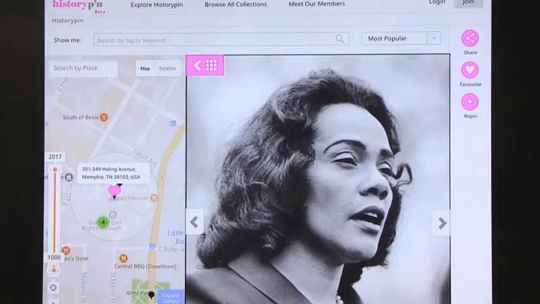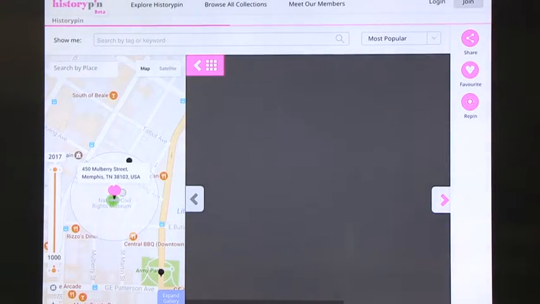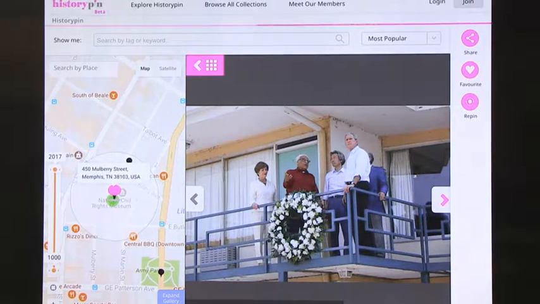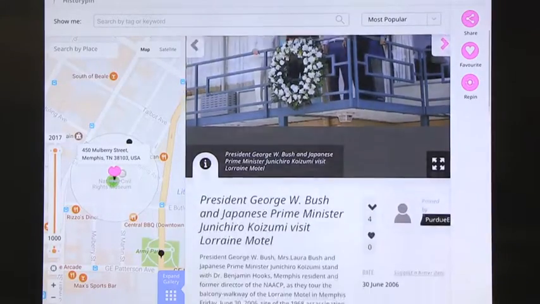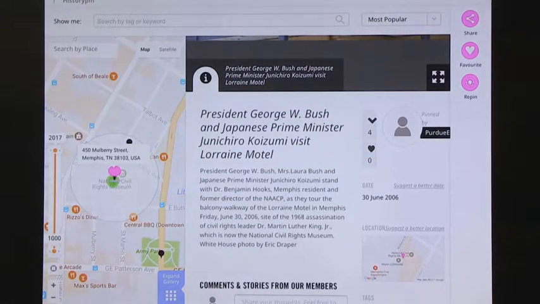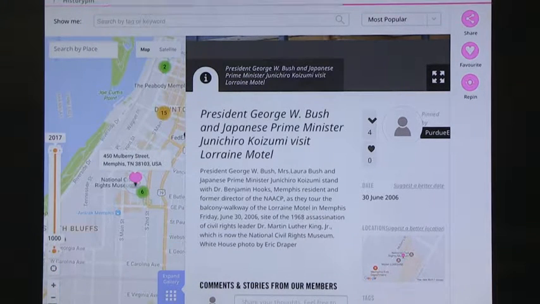This is the Martin Luther King assassination, and these are the days just before. This is where the photos were taken, right at the same location, and this is a visit with President George Bush, obviously later, as a tribute. So what you can see is this is a way to navigate and see the histories and their geographic locations, and to do these searches.